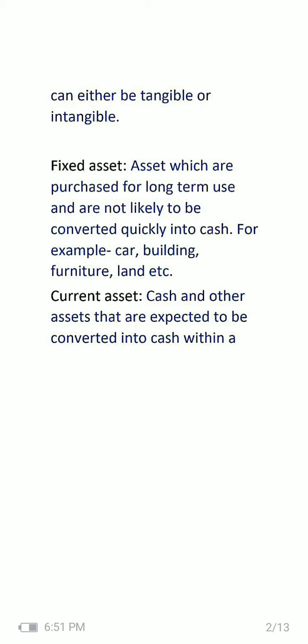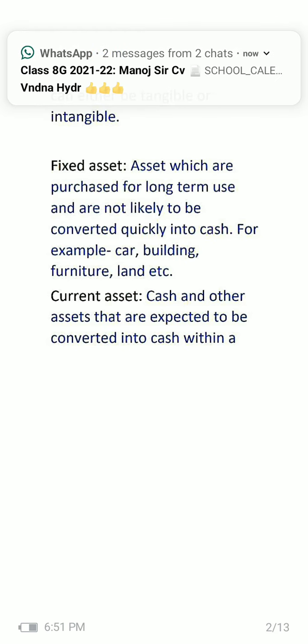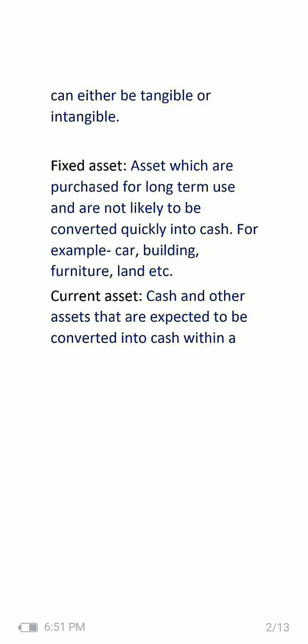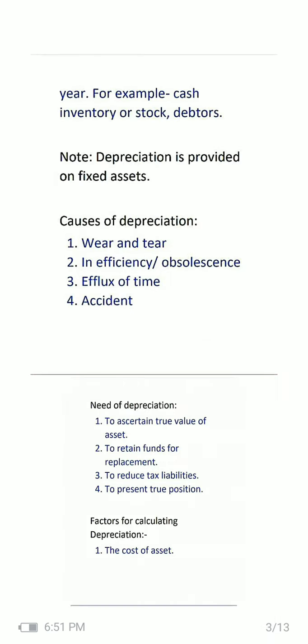Now current assets, as we all know, are those with a life of less than 1 year: cash and other assets that are expected to be converted into cash within a year. For example, cash, inventory, stock or debtors. Friends, please note, depreciation is provided only on fixed assets. And this is very important for GIB aspirants.